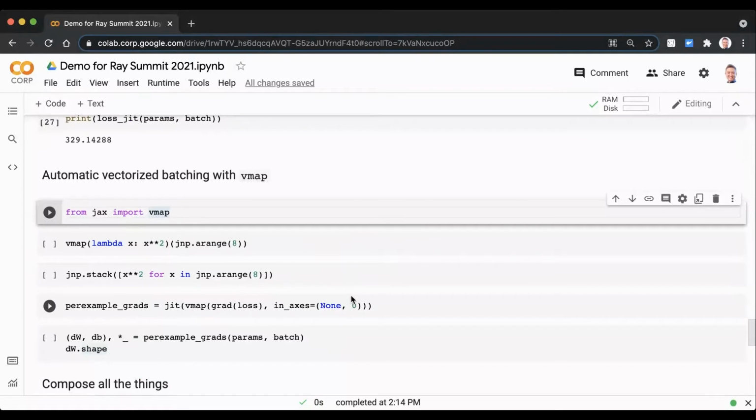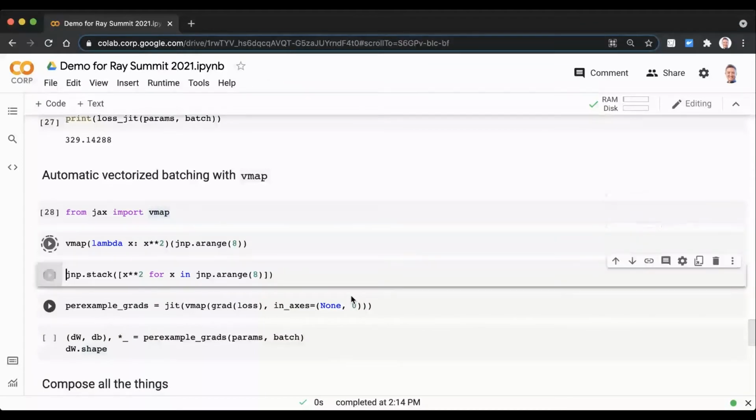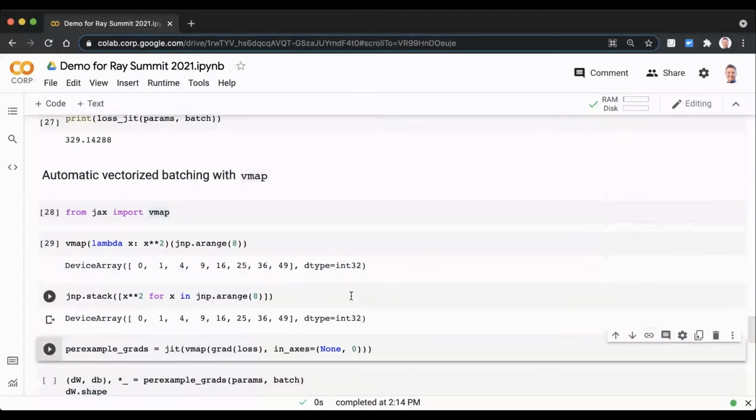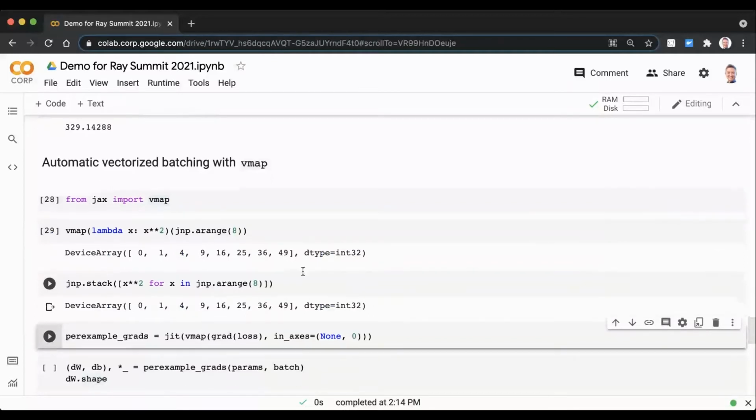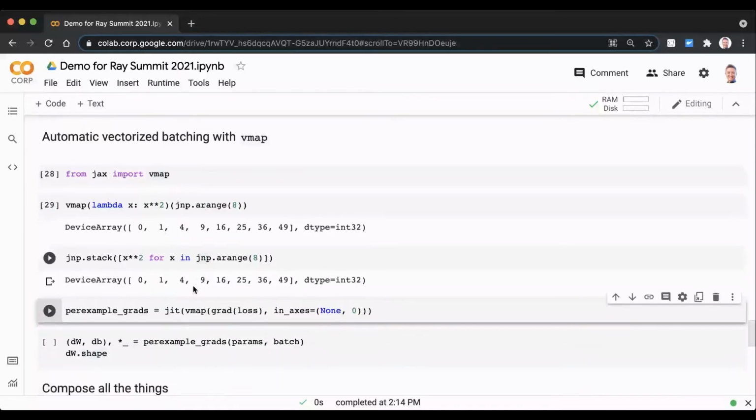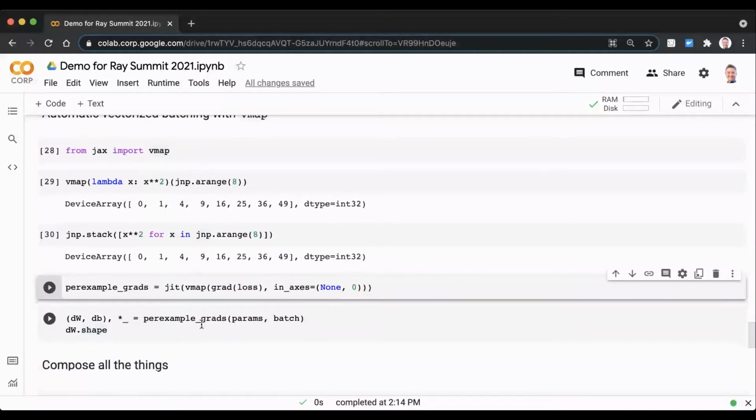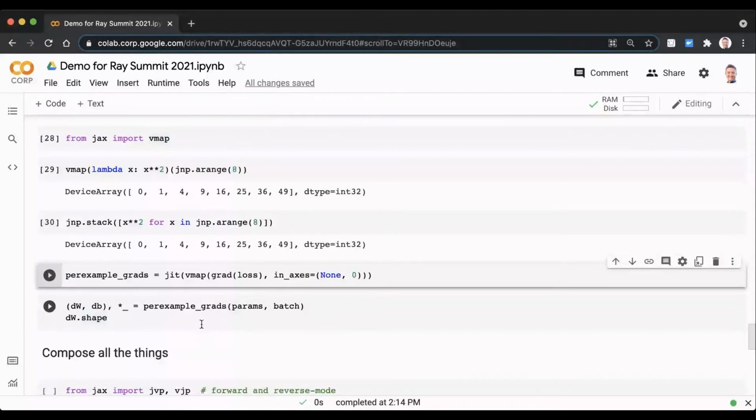This is VMAP. VMAP is actually oftentimes people's favorite transformation when they start to learn JAX. Let's import it. So what VMAP does semantically is very much like a map or just sort of a loop over your function. And so here we can say we're VMapping a function that just performs squaring over an array, and it's just as if we've sort of mapped that function over the array. What's different about VMAP is how this map is computed. So what VMAP does is it vectorizes your function by plumbing the extra mapped dimension through all of the operations in your code. For example, turning matrix vector multiplies into matrix matrix multiplies. And so this is exactly as if we had done the batching by hand, but we can do it automatically.